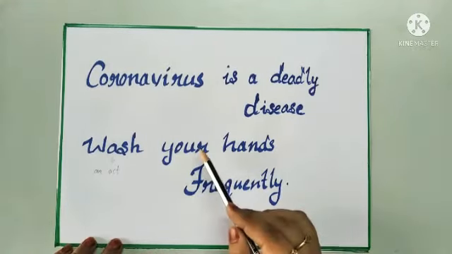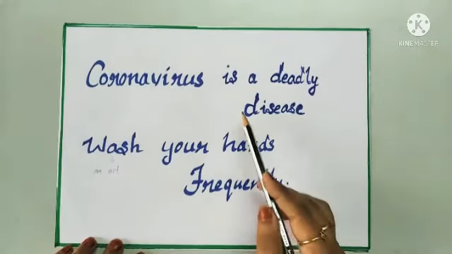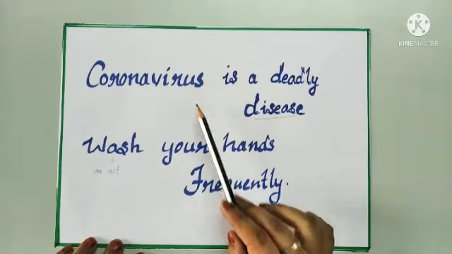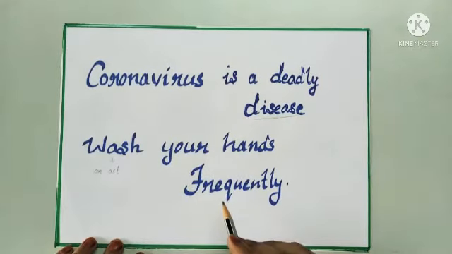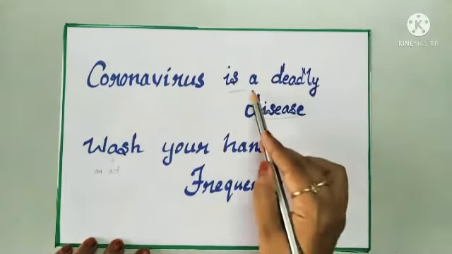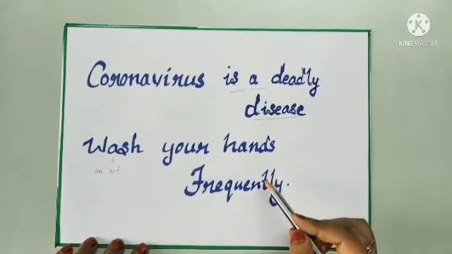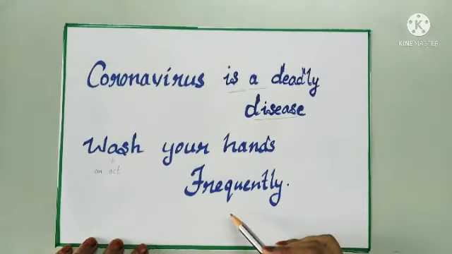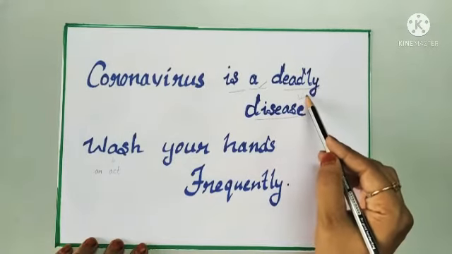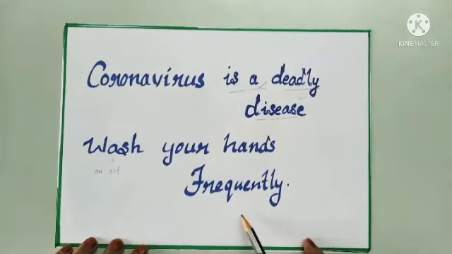Coronavirus is a disease, right? Is a deadly disease. See friends, the name of a disease is called a noun. Is is a helping verb. What is this A? Is it an alphabet? No, it is an article. What is this deadly? It tells how the disease is. It tells about the noun.